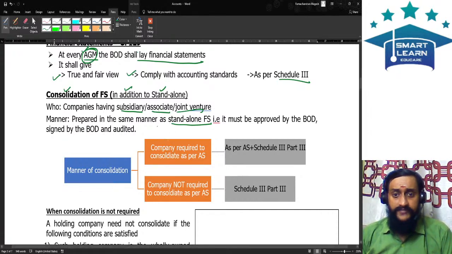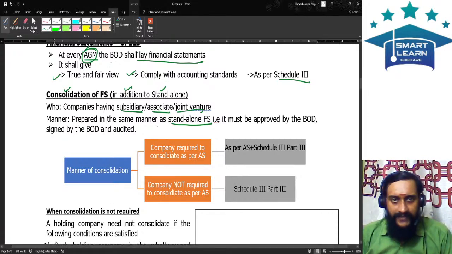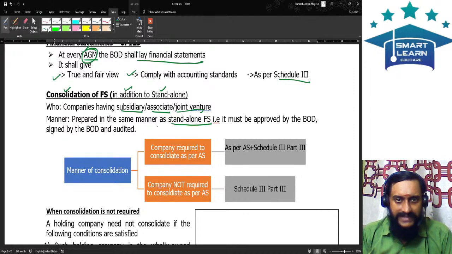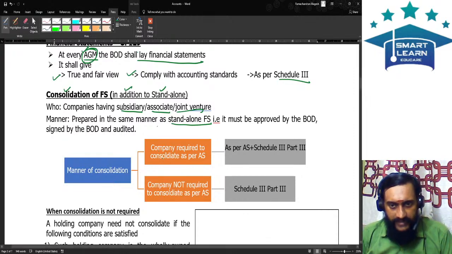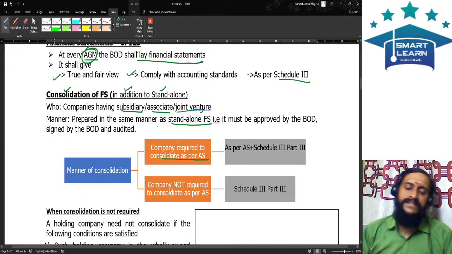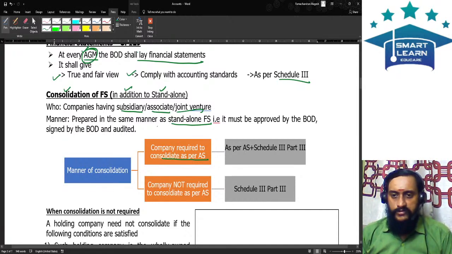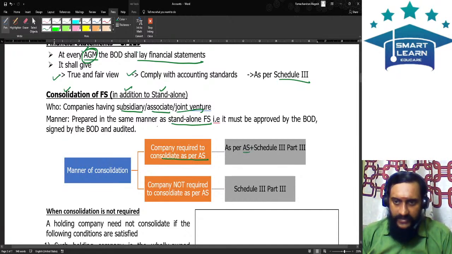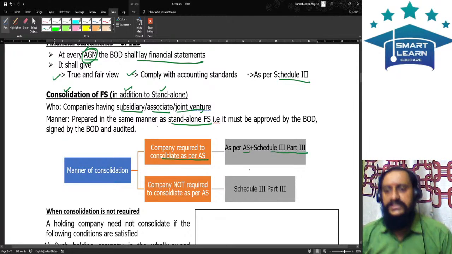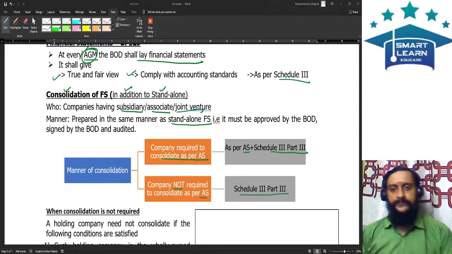What is the procedure of consolidation? If you are required to consolidate as per the accounting standard, then you should do the consolidation as per the accounting standard as well as per Schedule 3 Part 3. But if it is a company which is not required to consolidate as per the accounting standard, then you are required to consolidate only as per Schedule 3 Part 3.